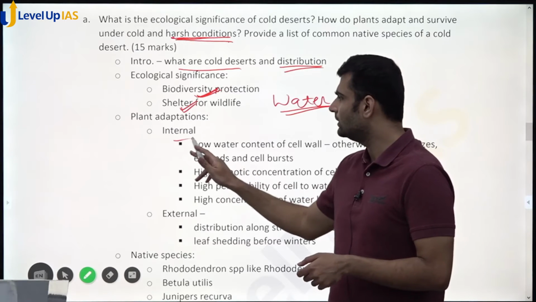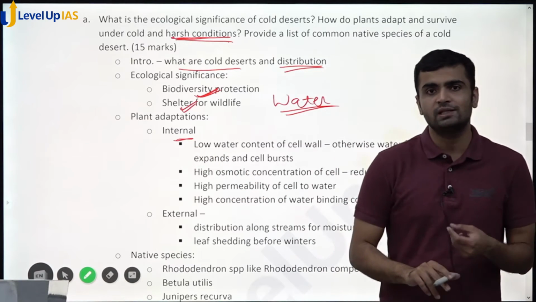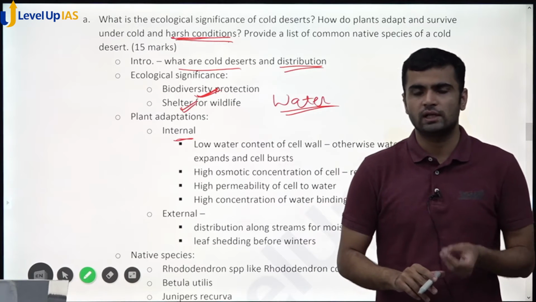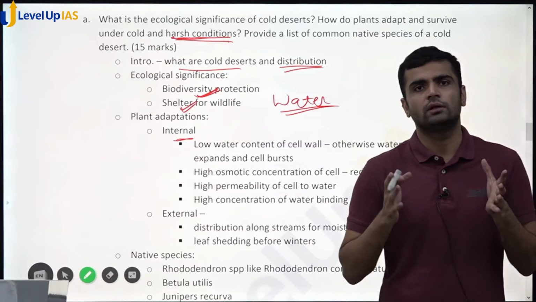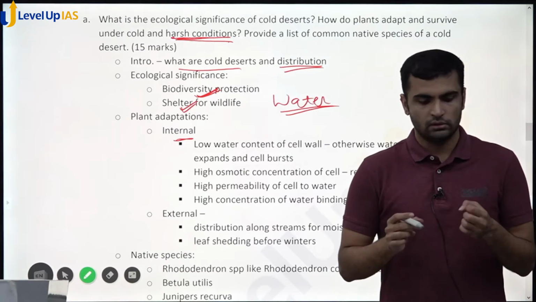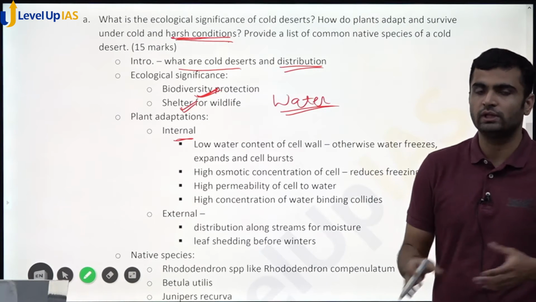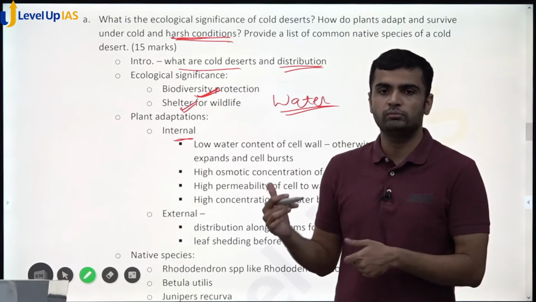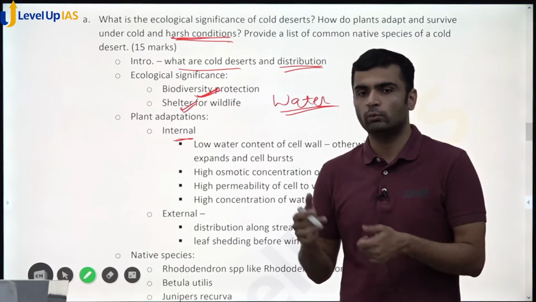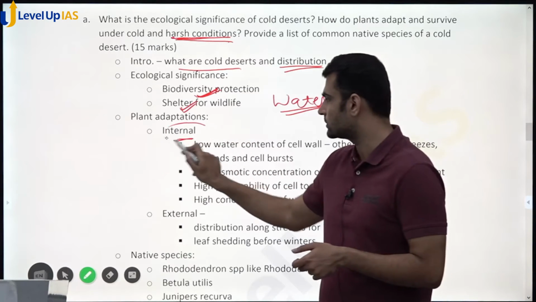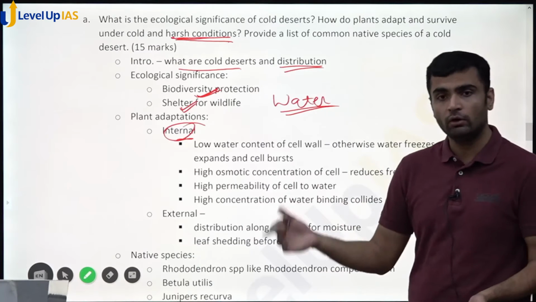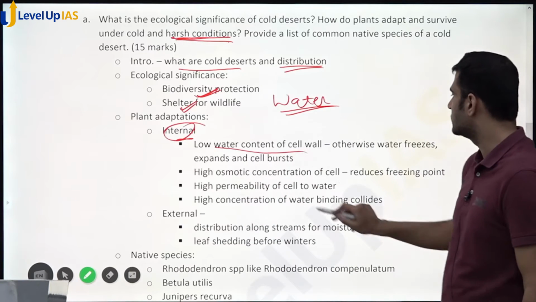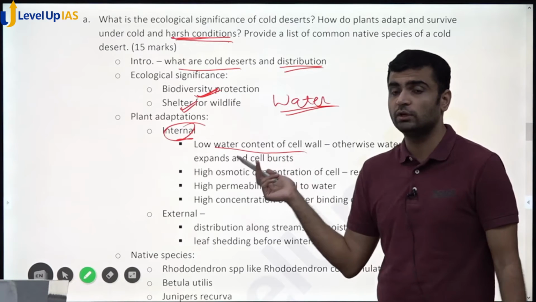So this internal basic problem is that plants have a lot of water in them, within their cells and cell walls. So when the temperature is very low, this water expands and explodes. That's the basic problem. So how do these plants deal with that water? That is the internal adaptation. Basically they don't have a lot of water. Firstly, low water content in cell wall. Otherwise it freezes, expands and the cell bursts.